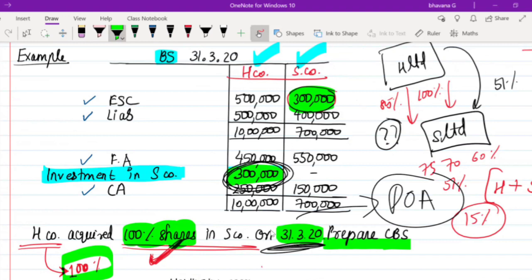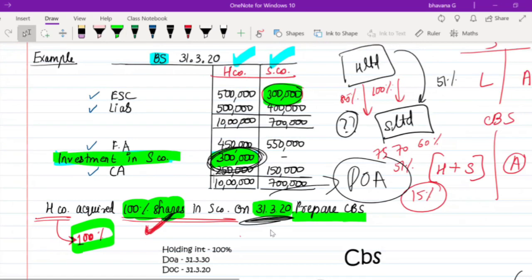So always remember, whenever you prepare a consolidated balance sheet, whatever there is like mutual owings, or something which is equal on both sides, like something given from the subsidiary company to the holding company, or from the holding company to the subsidiary company, those things you will not bring into the consolidated financial statement. So here the 3 lakh rupees of share capital of the subsidiary company is nothing but the investment in subsidiary company shown here as 3 lakh. Since both are the same thing, they should not be combined in the consolidated balance sheet. So this is how you prepare your consolidated balance sheet, guys.